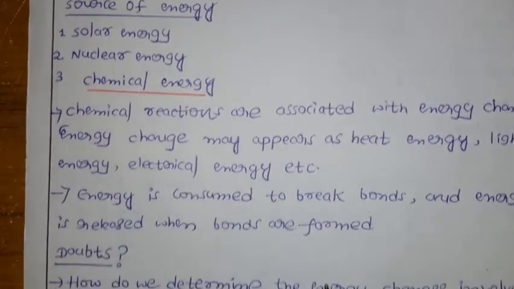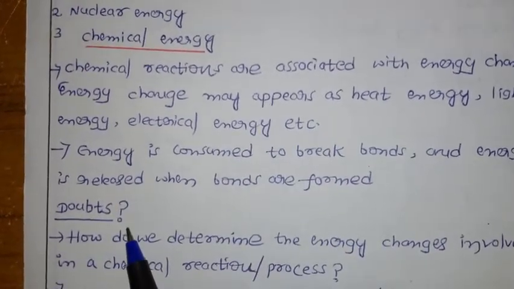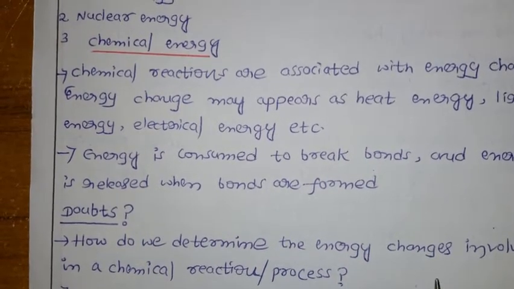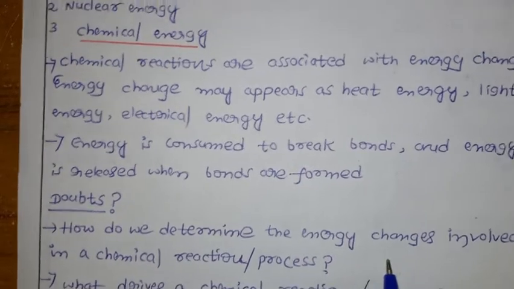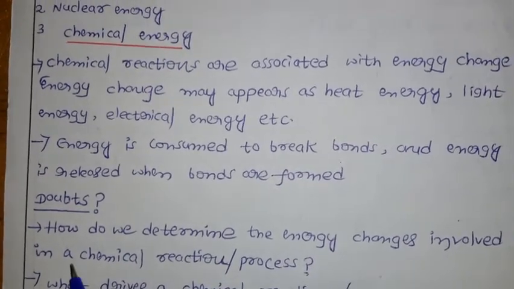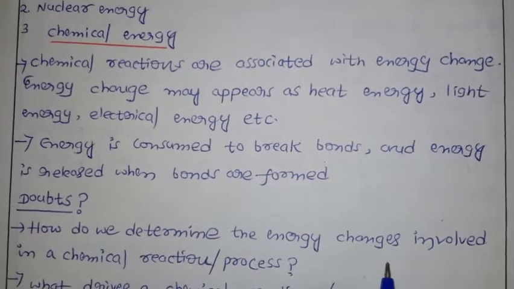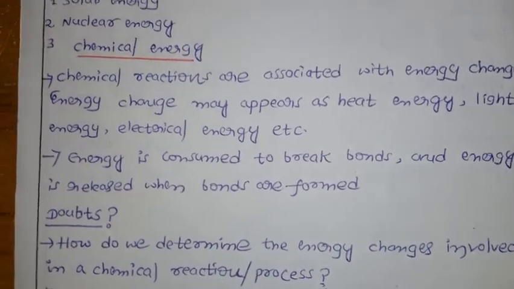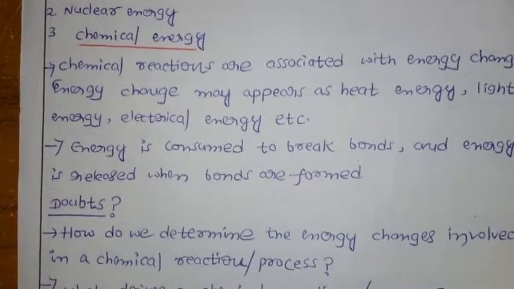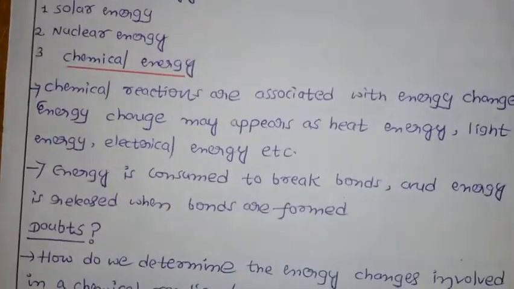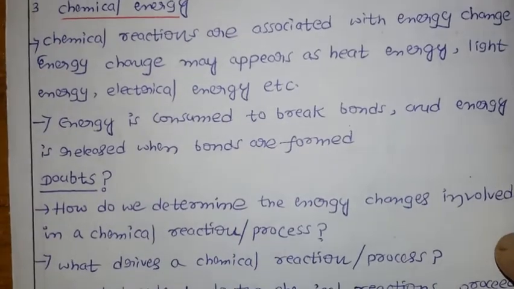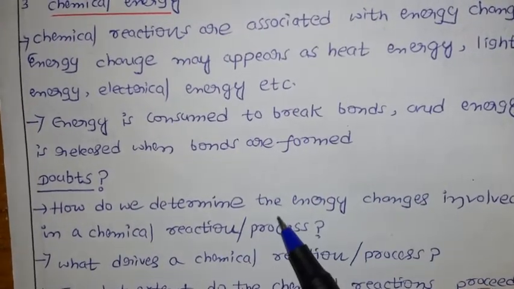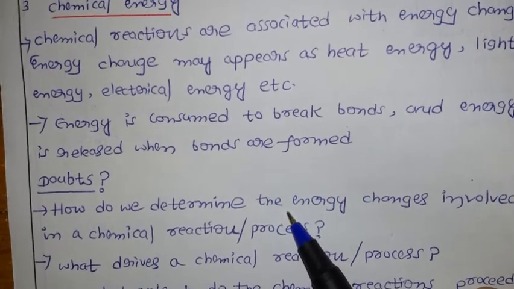Now let us see in a chemical reaction, you may raise some doubts. If a chemical reaction is going on, you may get some doubts. What are the doubts? Let us discuss. Here if you see, how do we determine the energy change involved in a chemical reaction or process? Just now we told when a chemical reaction is going on, there are some energy changes going on, meaning you are talking about the heat. Then you may get a doubt: how are we going to determine that amount of energy change?